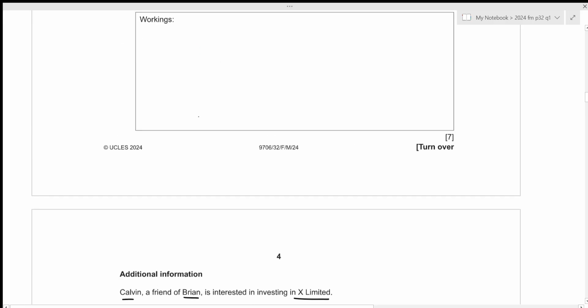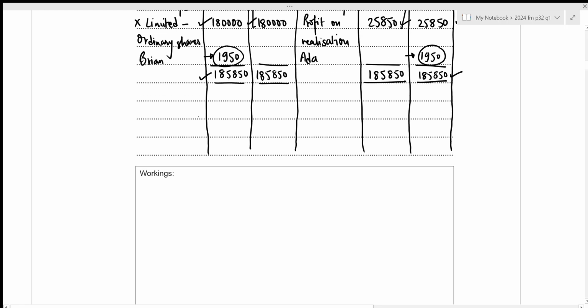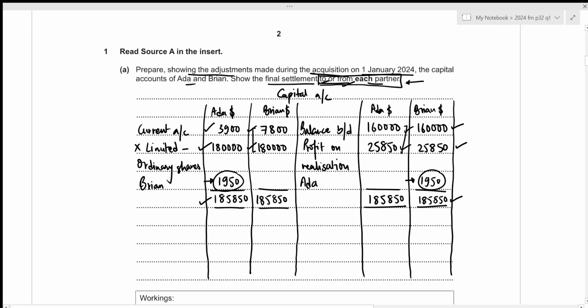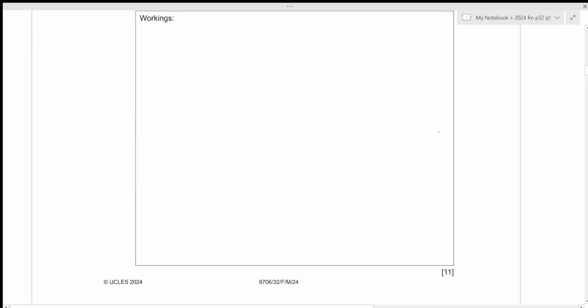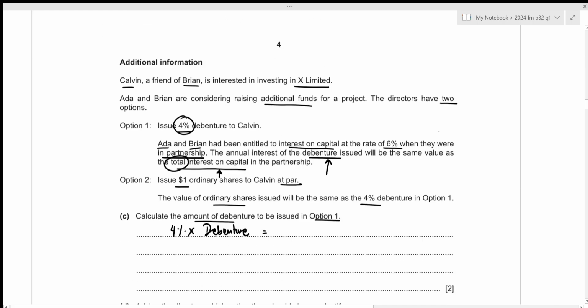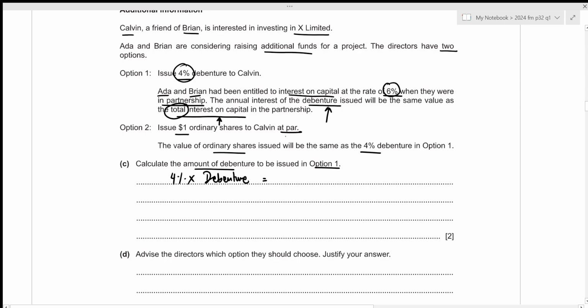Let's take a look at their capital account balances while they were in partnership. They had the capital balance of 160,000 each, and the rate of interest on capital is given right here, 6%. So the total interest will be 160,000 times 2 times 6%. Times 2 because we are now adding 160,000 again in order to represent the total capital for both Ada and Brian. Or instead, we could have just written down the total capital as 320,000 here.